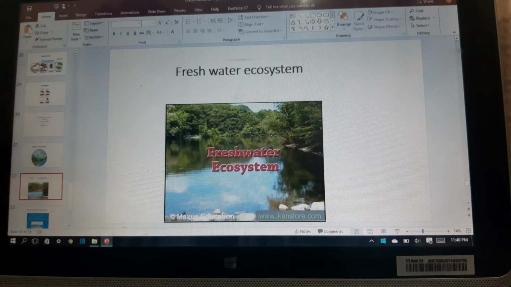The lake ecosystem can be divided into three main zones. Number one, littoral, near shore. The area near shore is called littoral zone. In this zone, the water is shallow, thus the plants find abundant light and adequate nutrients from the bottom sediments. Number A, plants in littoral zones.